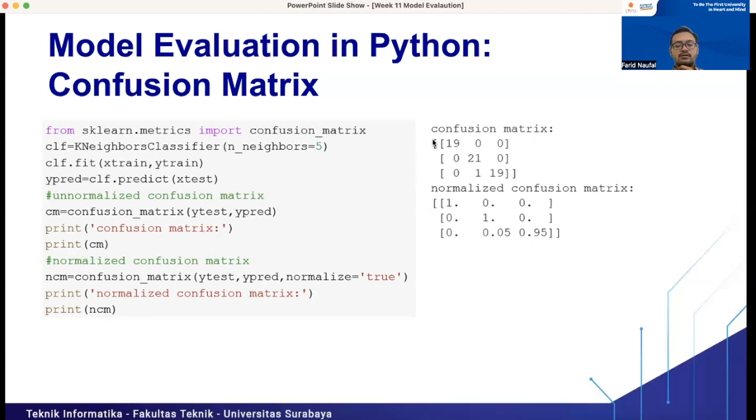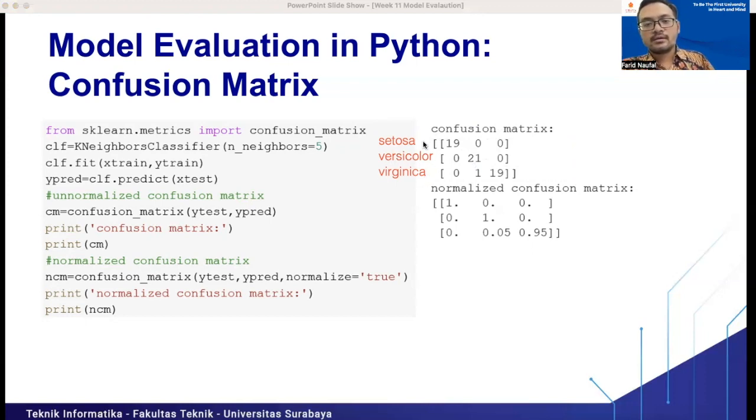Setosa, Virginica, and Versicolor. Let me give an illustration here. Each row, the first row, will represent the Setosa, Versicolor, and Virginica.